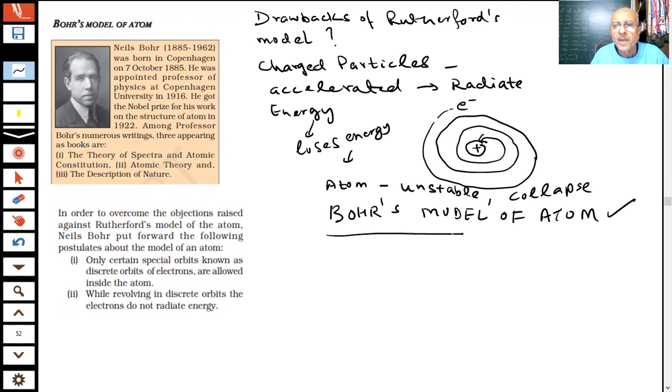Bohr's model of the atom. What was Bohr doing? Bohr was performing, students, some experiments on spectra, atomic constitution, atomic theory, and description of nature. Actually, experiments were done on light also. Light is an electromagnetic radiation, students. Experiments were being done on the nature of light at that time. And they were studying the spectra of hydrogen atom and other elements also, what we call atomic spectra. So Bohr was performing experiments on that.